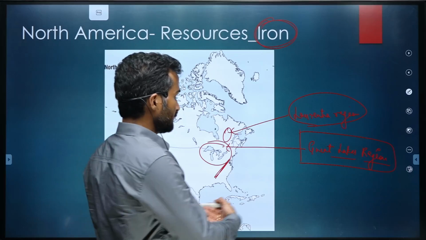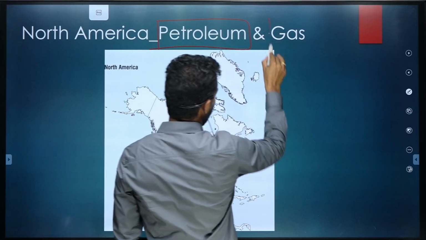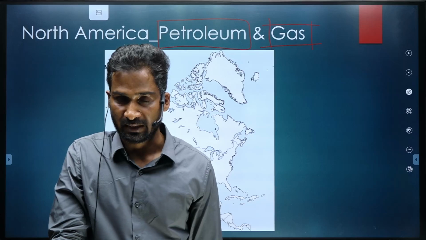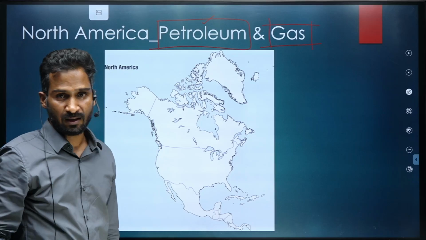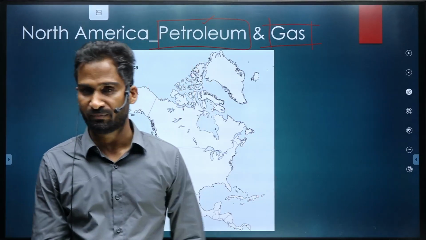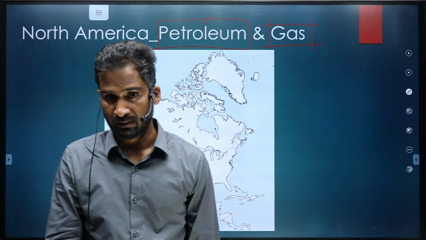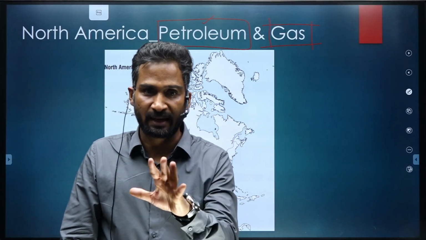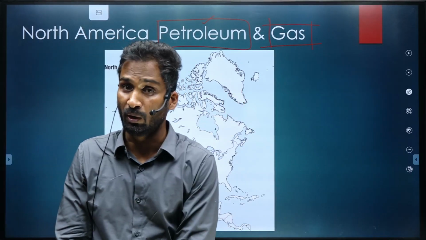Okay, moving further, the petroleum reserves, again a source of energy which helps in transport, a great source of energy. So petroleum, again US is rich in petroleum and gas. All those areas where petroleum would be found, there is a high likelihood that gas will also be found. You'll study why this is happening in geomorphology. Because the process through which petroleum is created, more or less the same process creates gas. So in all those areas where petroleum is found, gas reserves are also there.